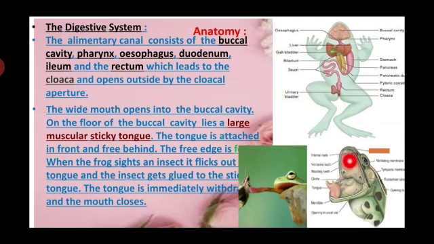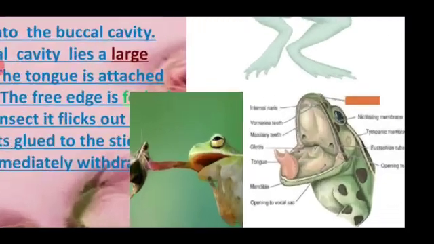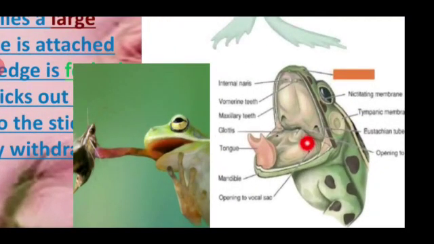The nostrils, you already know, are these. On each side of the internal nostrils, the vomerine teeth are arranged in two groups. The lower jaw, you have to see, is devoid of teeth. The mouth opens into the buccal cavity.